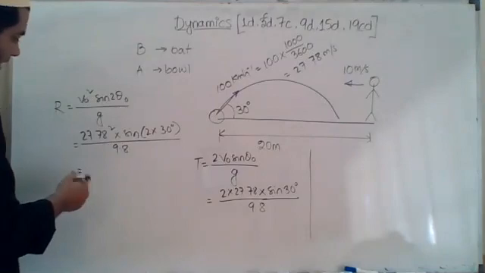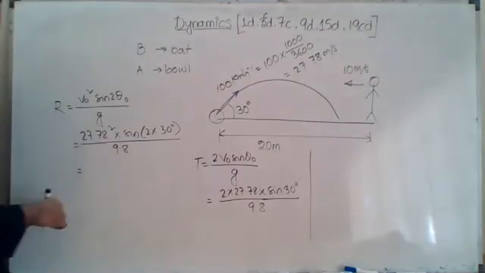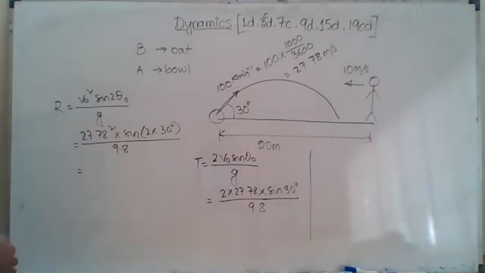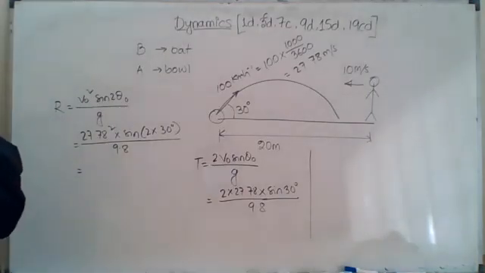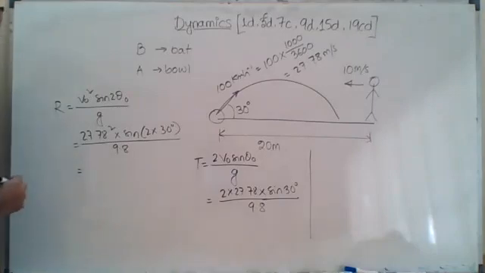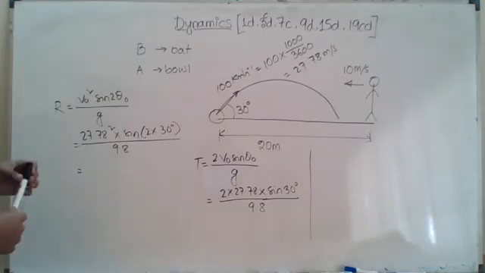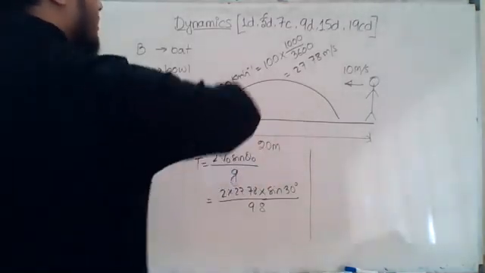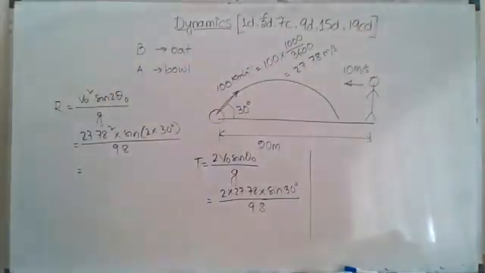68.19 R. How much? 68.19. Yes. How is that possible? That means it will cover the 20 meter distance and go over it.